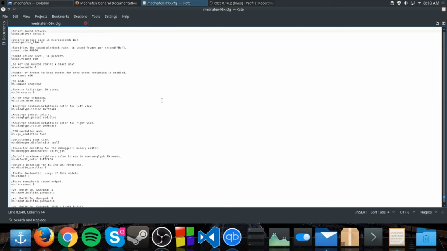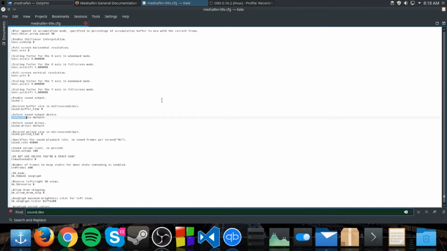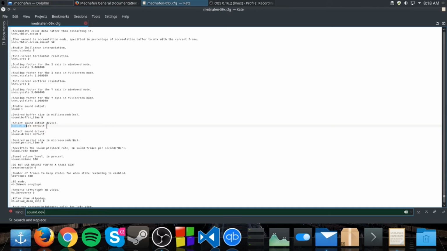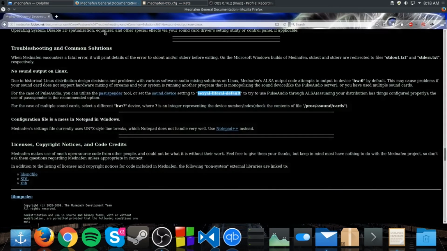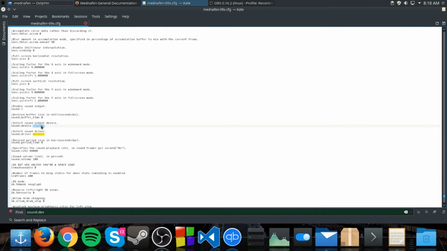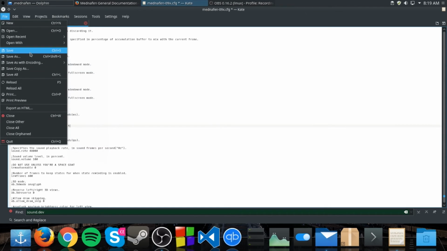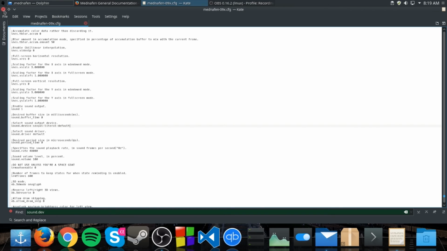Alright, so you can do Control F to find, and what we're looking for is sound dot device. Alright, so sound device. So right now it's at the default. We want to change it to that one. So I'll paste it in, and we're done. Now you just need to save the file, and now we'll test it out.